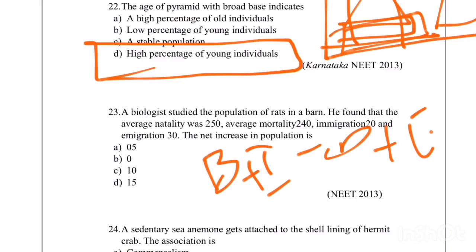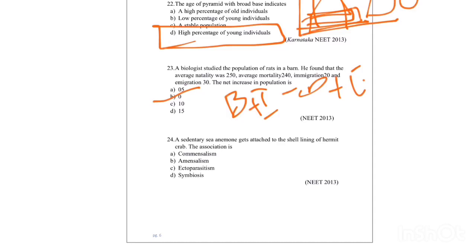Birth, natality, is 250 and immigration is 20. So the answer becomes 250 plus 20, which is 270. Mortality is 240 and emigration is 30. 240 plus 30 is 270. 270 minus 270 is 0. So the correct answer is 0.